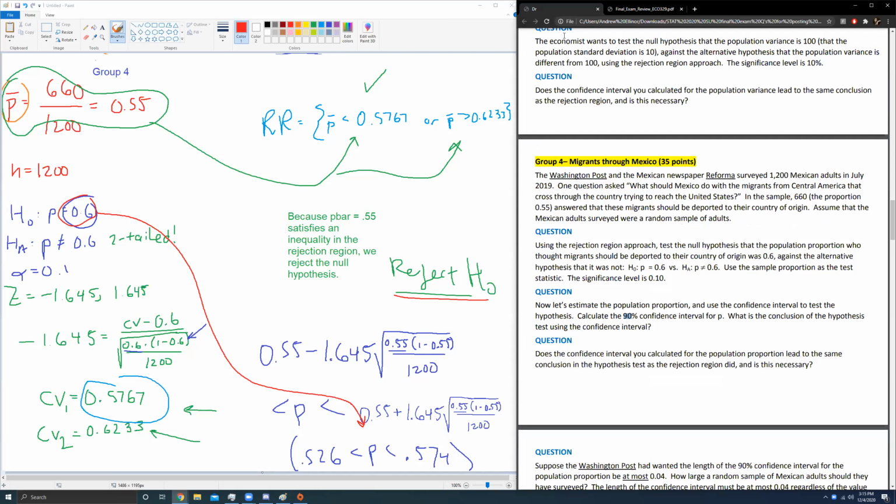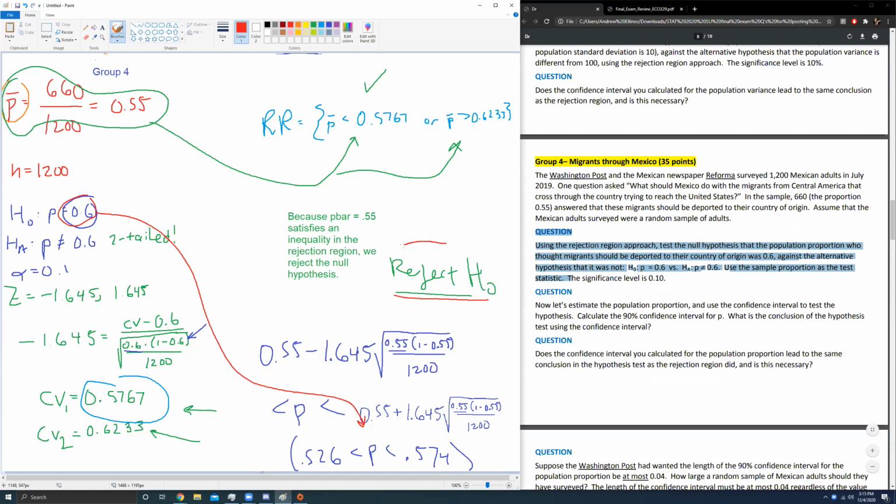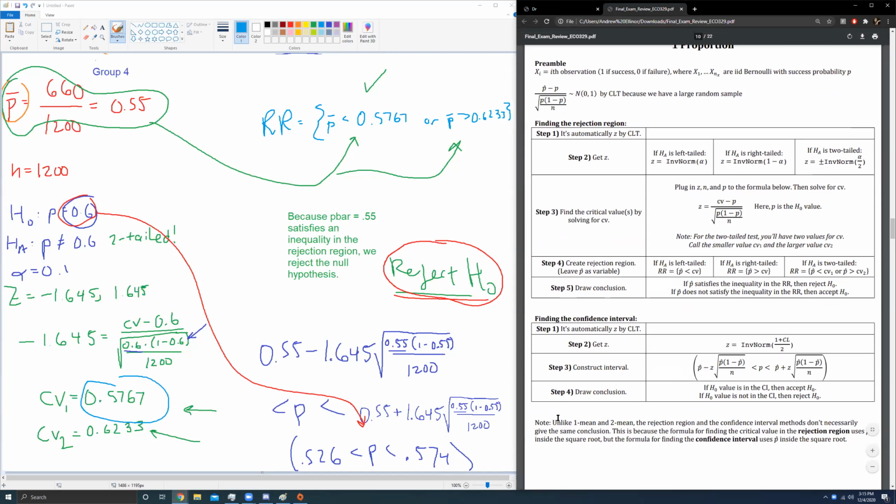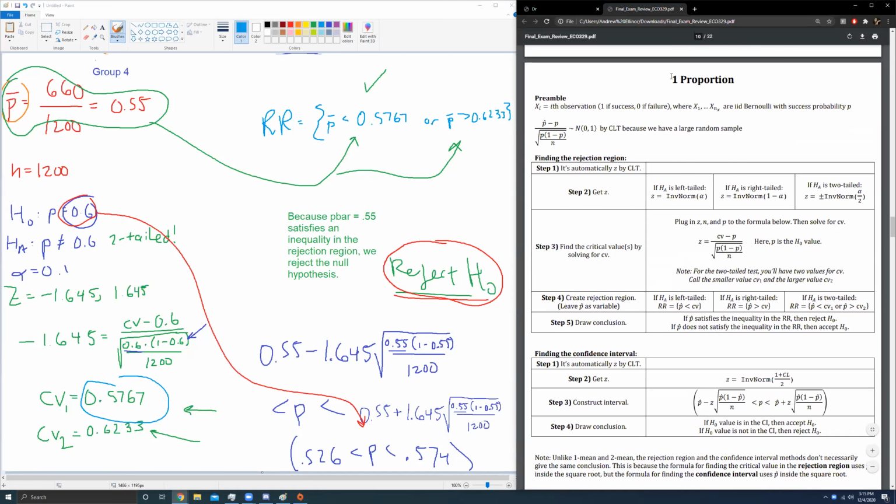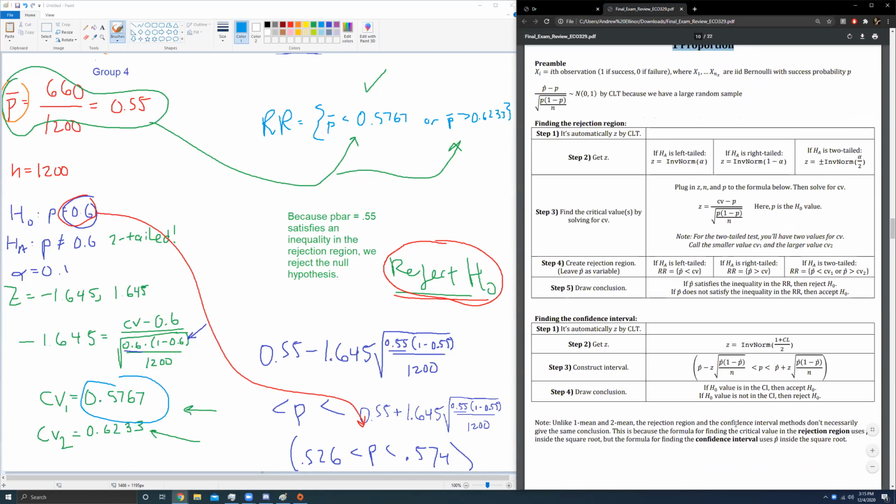Cool. The last follow-up question is, does the confidence interval method we calculated in this question lead to the same conclusion in the hypothesis test as the rejection region? In this case, the answer is yes, because in both cases, what did we say, Victoria? In both cases, we ended up doing what to the null hypothesis? Rejecting it. Is that always going to happen? At least according to my cheat sheet, not for the one proportion case. In the one proportion case, the confidence interval methods and the rejection region methods don't necessarily give the same conclusion.